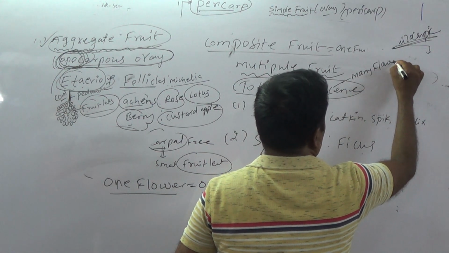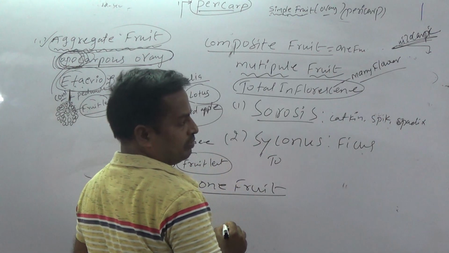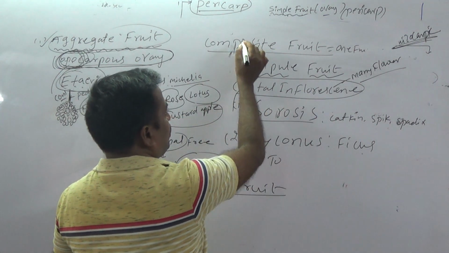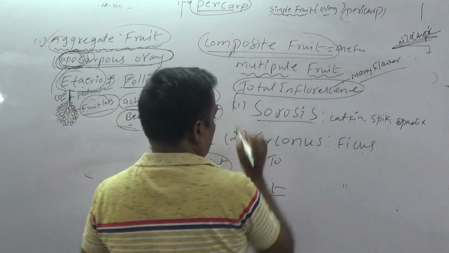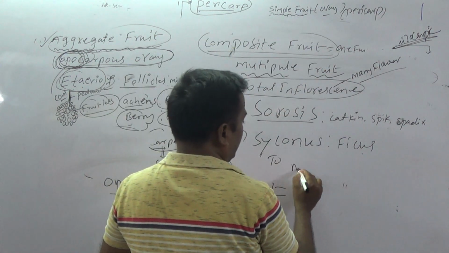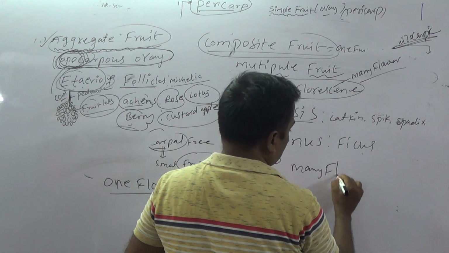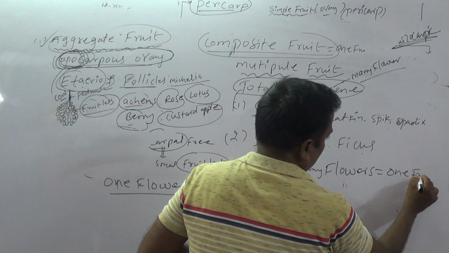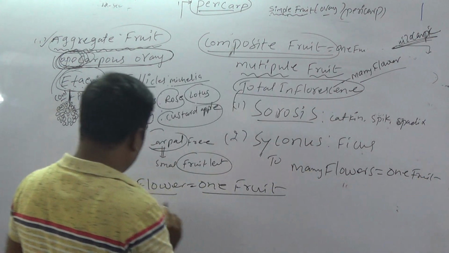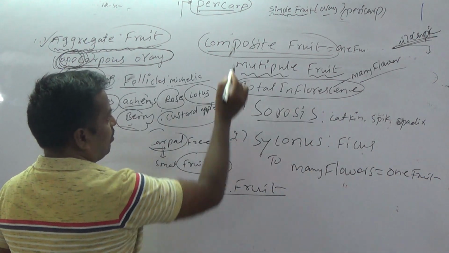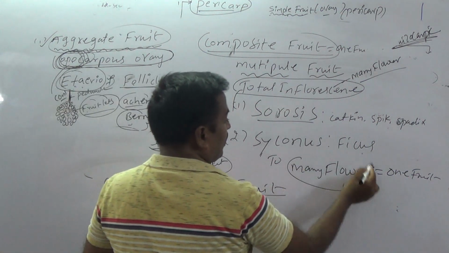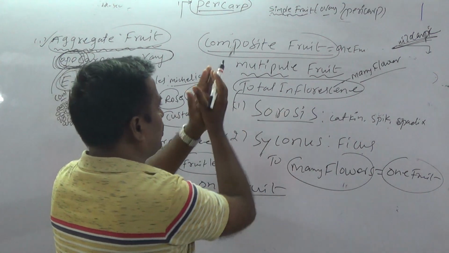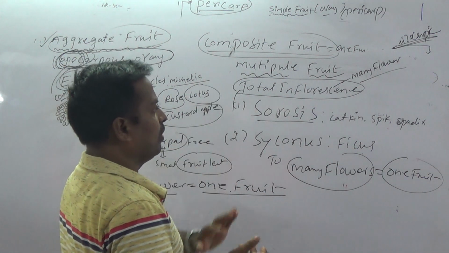Many flowers are arranged on a peduncle. Now it is called an inflorescence. The total inflorescence develops into only one fruit, and that is the composite fruit. Many flowers, one fruit. In other fruits, one flower, one fruit. But in composite fruit, many flowers, one fruit. The total inflorescence develops into a composite fruit. It is also a multiple fruit.